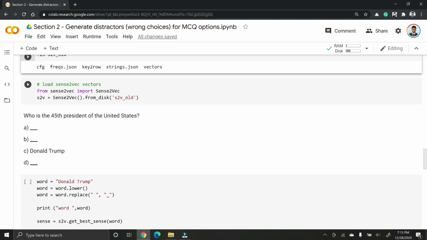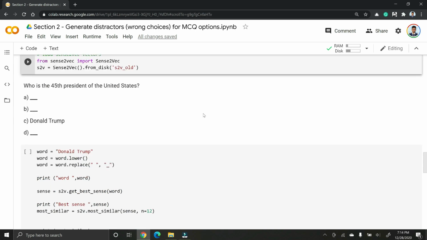We are going to load the Sense2Vec vectors into an object called s2v. Here, let's go back to a sample MCQ question. Who is the 45th President of the United States? And the correct answer is Donald Trump. And our goal is to find the other distractors, the wrong choices for the MCQ.